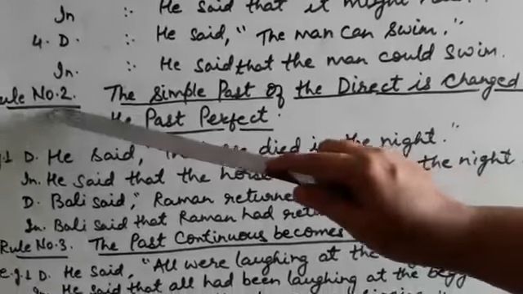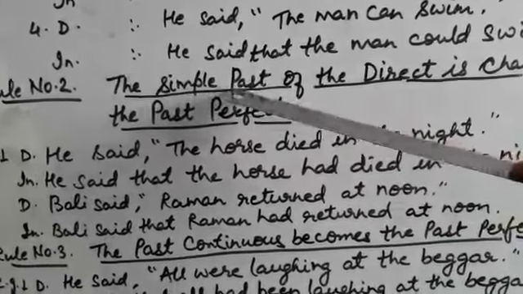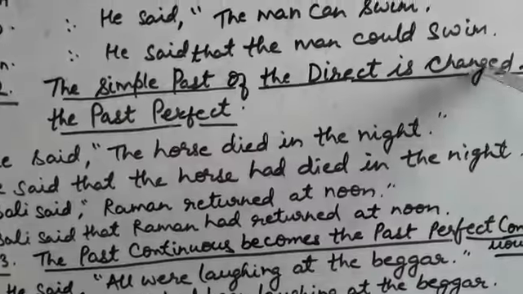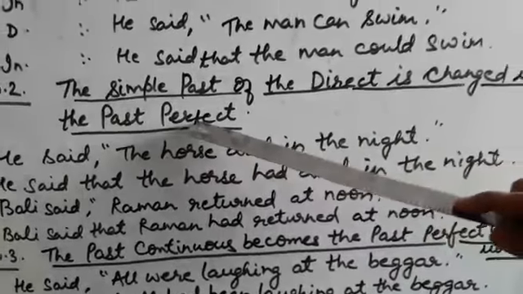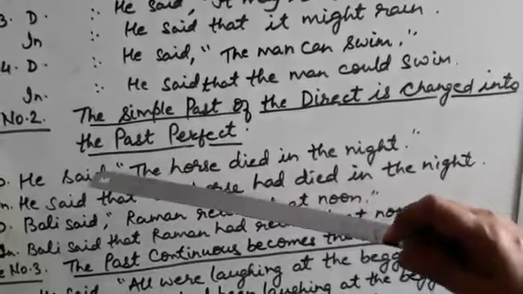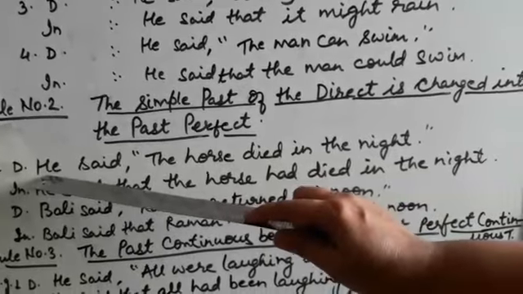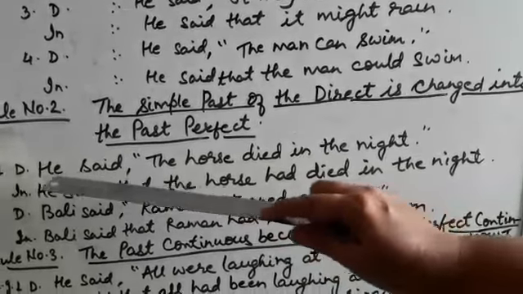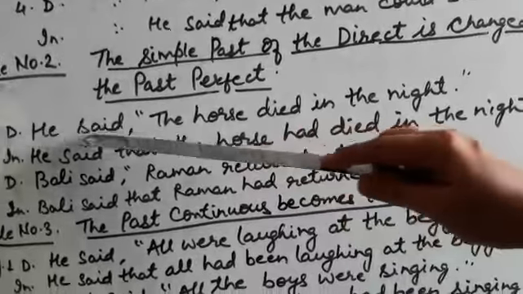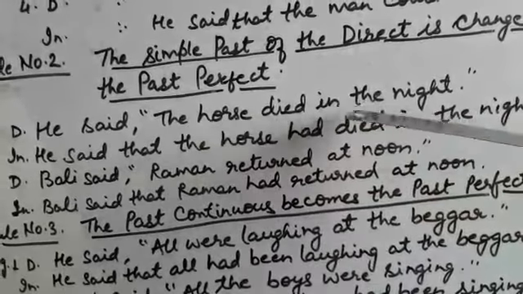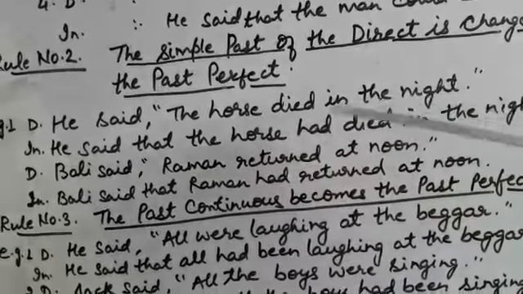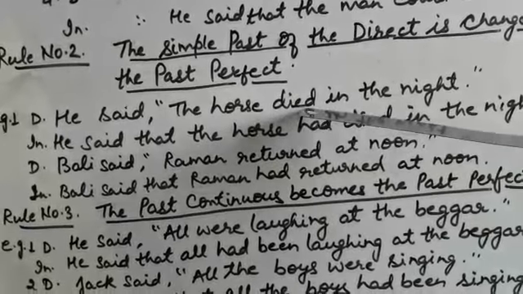Now rule number 2. The simple past of the direct speech is changed into the past perfect. See, here again the reported verb should be in past tense. Example, he said the horse died in the night. Now from here you come to know that simple past is used.